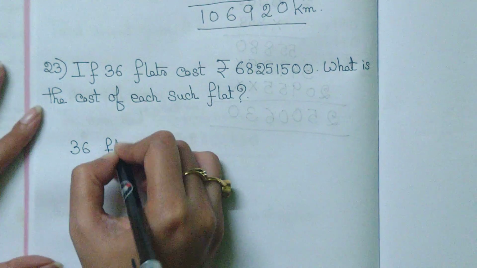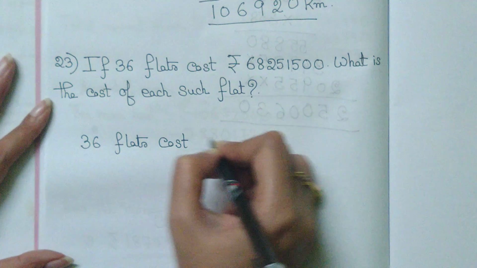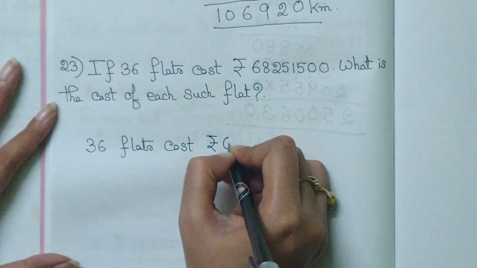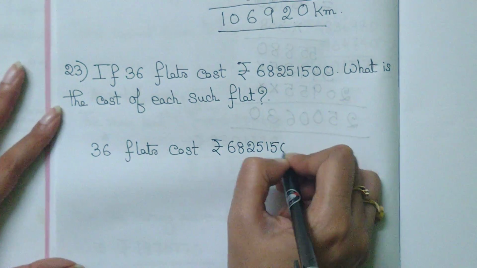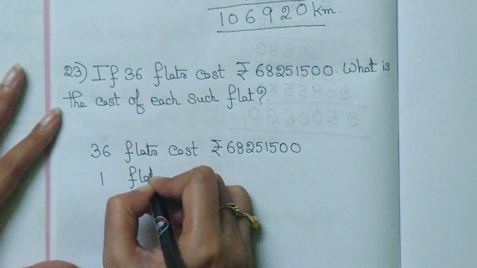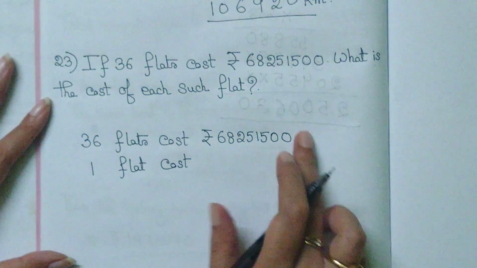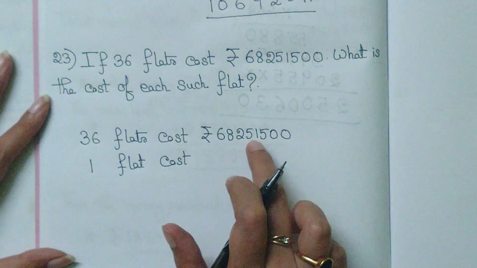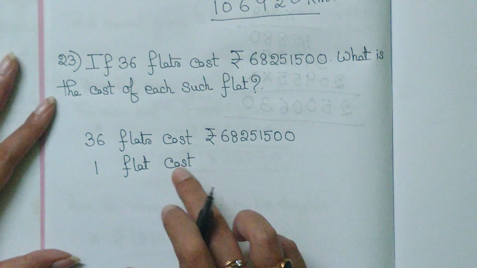36 flats cost rupees 68251500. So one flat cost, you can see that this amount is on the right hand side because we have to find out the cost of one flat.